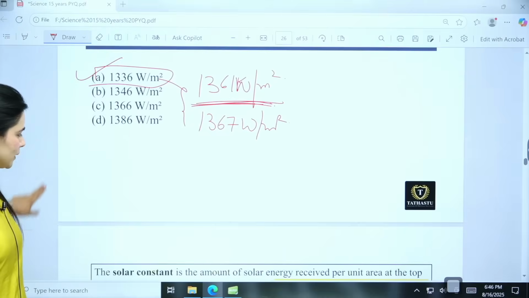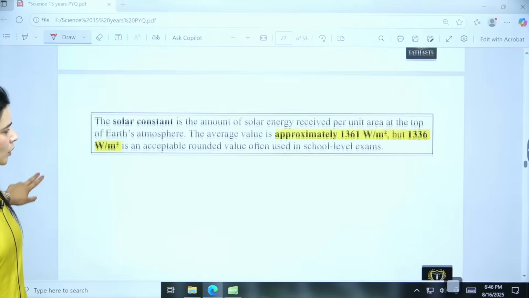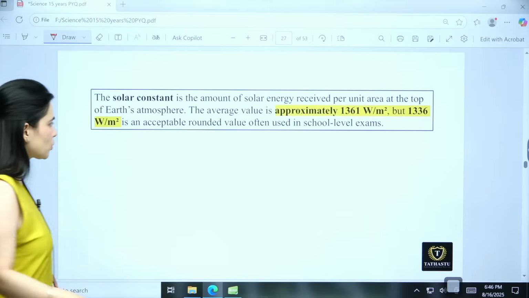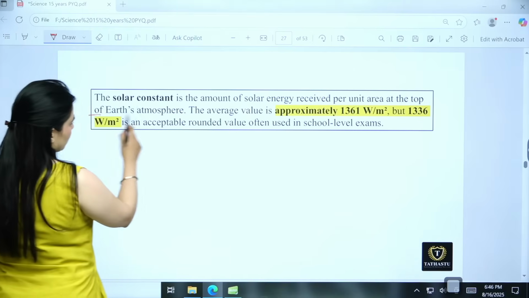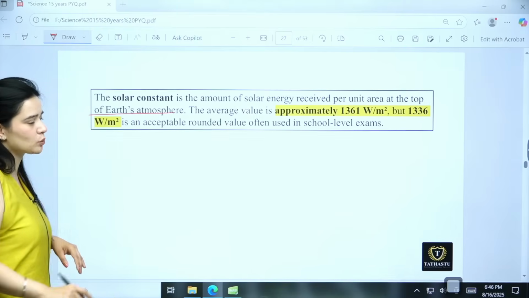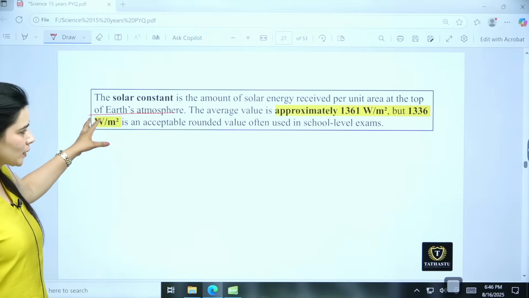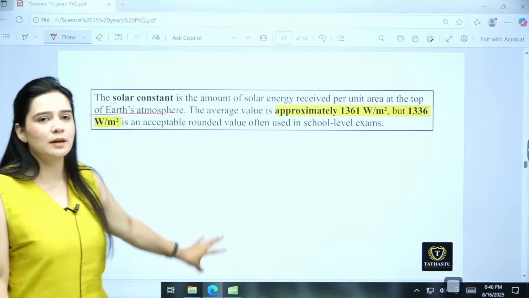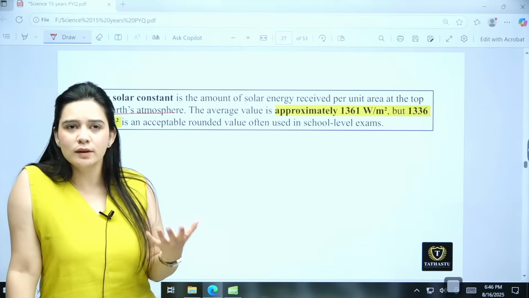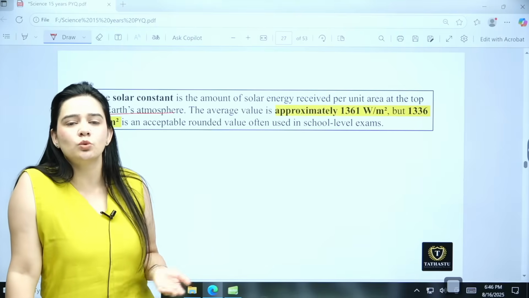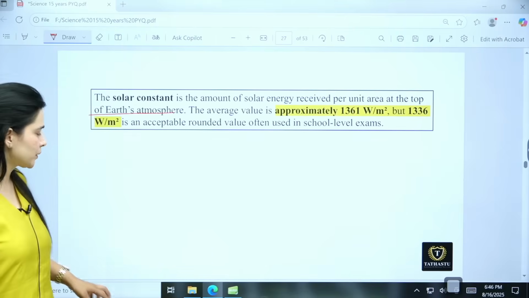Then moving ahead with the next question. So you can see approximately it is the amount of solar energy received per unit area at the top of the Earth's atmosphere. Average value is 1361 watt per meter square, but 1336 is the acceptable rounded value in most of the exams, or in the books, textbooks. If you see in the school level textbooks, you will find this figure, okay.